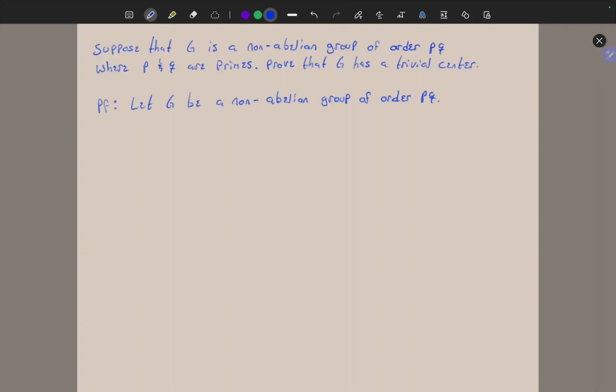So let's recall that the center of G is a subgroup of G. And since it is a subgroup of G, the order of the center has to divide the order of G. And in this case, if the order of G is PQ, then the only possibilities for the order of the center are PQ, P, Q, and 1.